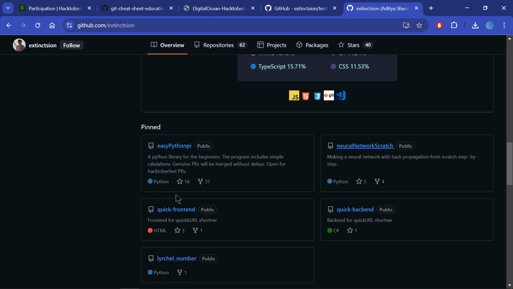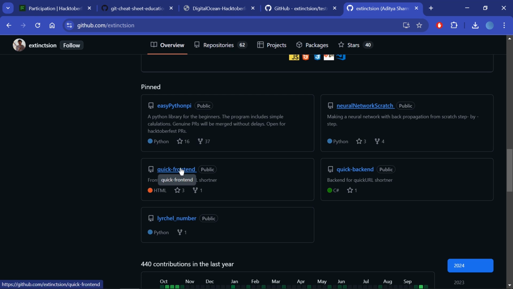This quick front-end repository is about my URL shortener, which consists of Angular version 16. This quick backend is of .NET 8. You can contribute to it, and so on. You can check it out on my account.